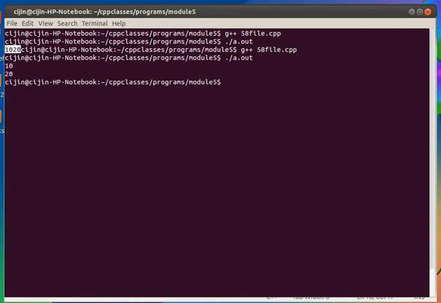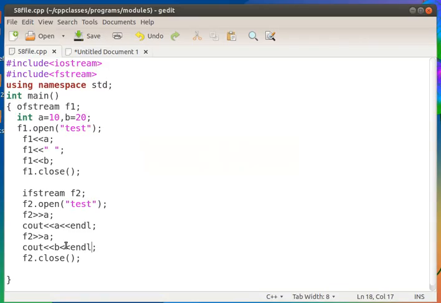Okay, so now the values are read back one by one. But the point was that if you want to write two integers to the file, use spaces in between, otherwise the values will come simultaneously as a single number while reading. Okay, so this is about writing and reading to a file.